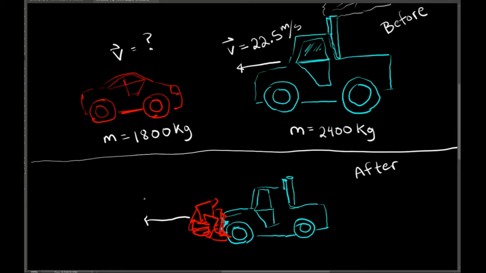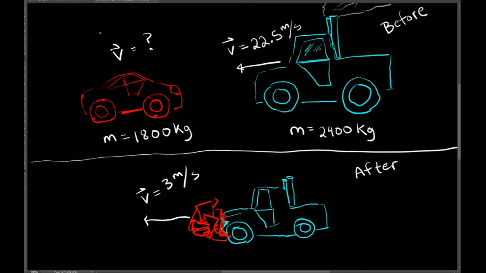The combined car-truck object is going to be moving to the left at 3 meters per second after the collision. We need to find what the velocity of this red car is before the collision. To do this, we will use conservation of momentum. Remember, the total momentum of this system before and after the collision has to be the same.